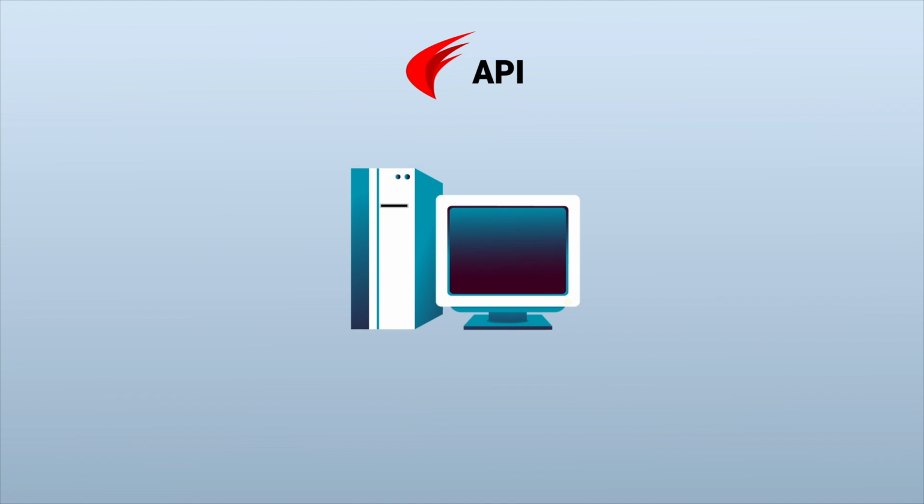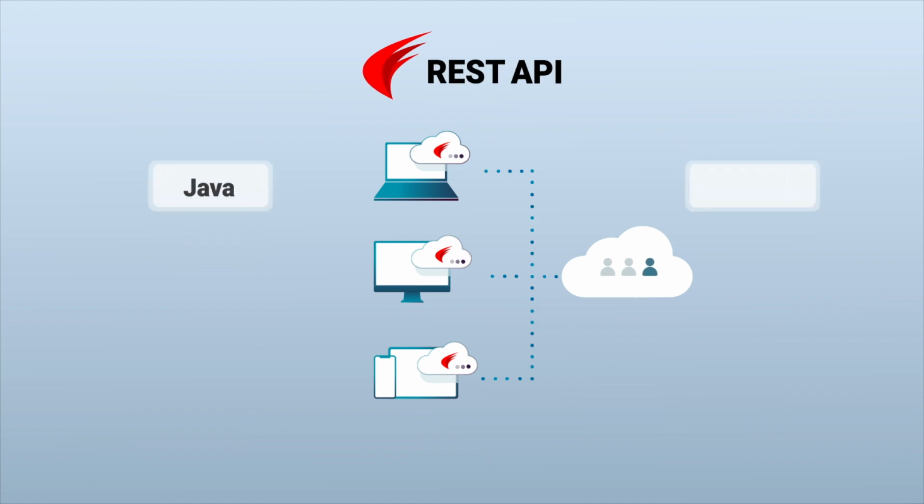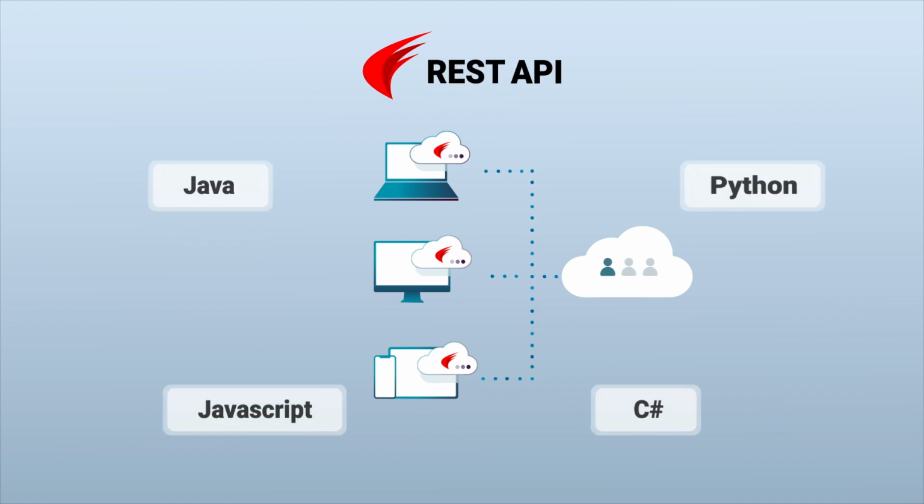Ares Kudo's API includes support for C++, Lisp, and COM to migrate desktop-based solutions to the cloud more quickly. Alternatively, a REST API is provided for web-based languages.